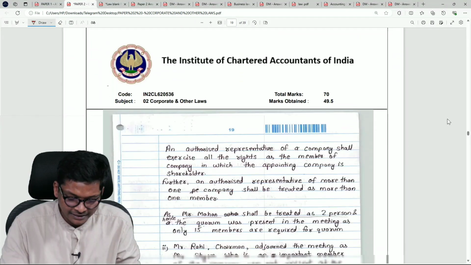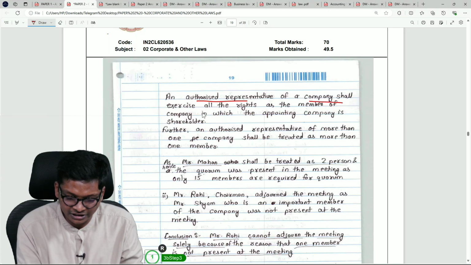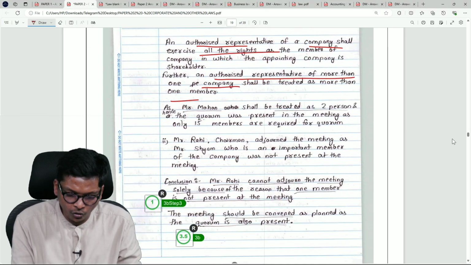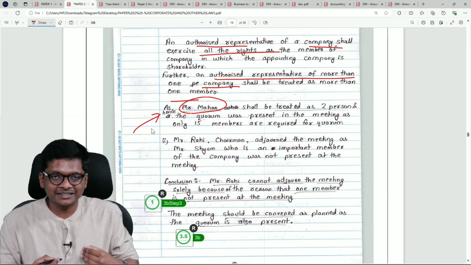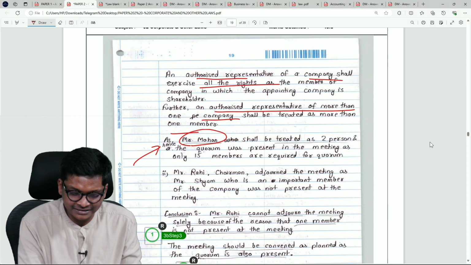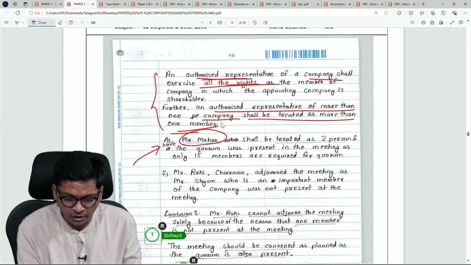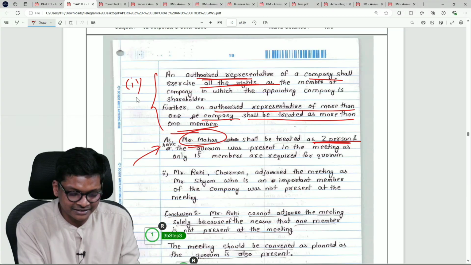They are saying, in this question, the authorized representative of a company shall exercise all the rights. The authorized representative will be counted. Therefore, Mohan, who is the authorized representative, look at the question. In this question, Mohan is the authorized representative for 2 companies. So Mohan will be counted as more than 1 member. Therefore, I will count Mohan as 2. First case, it is concluded.